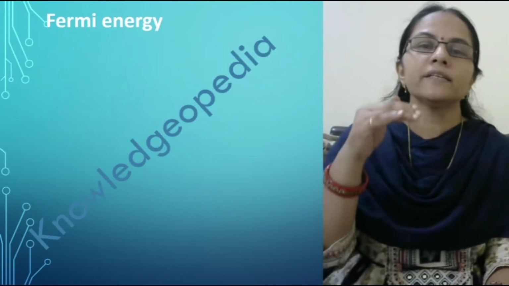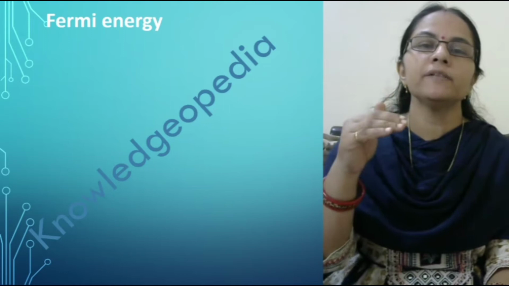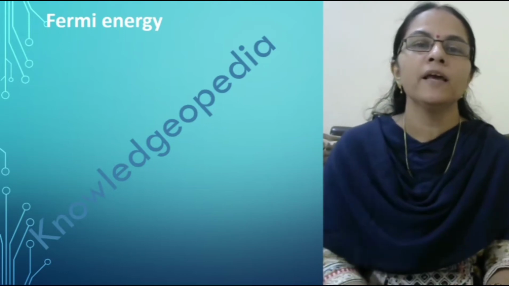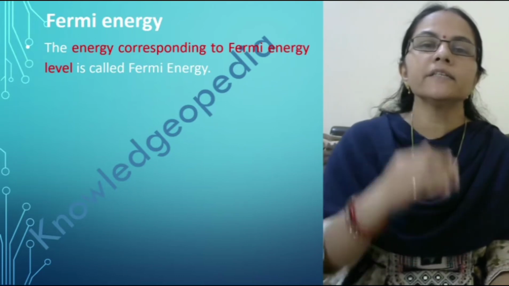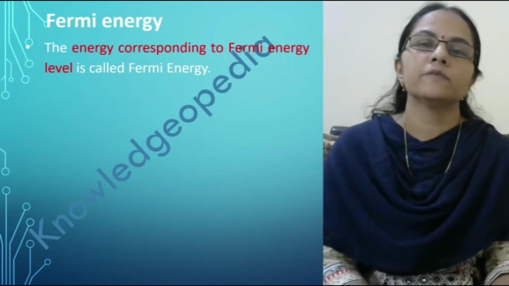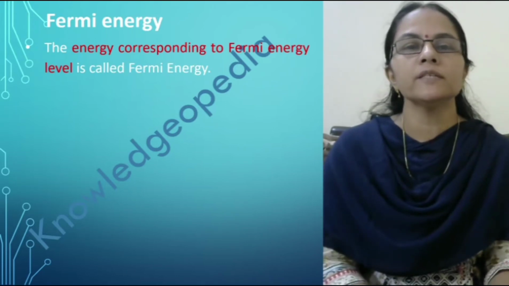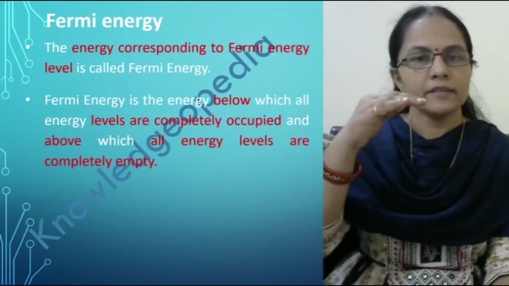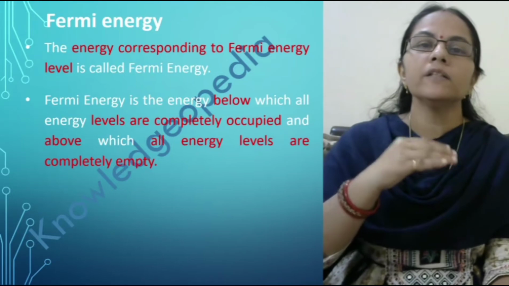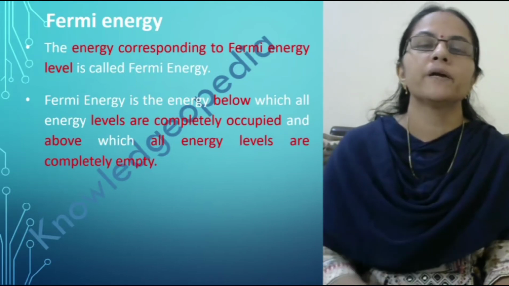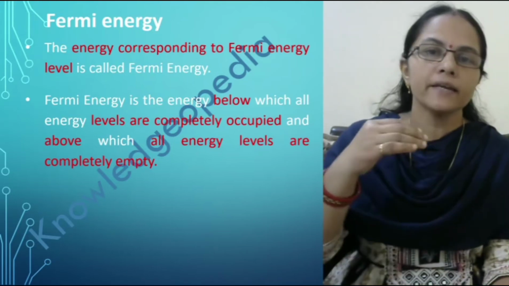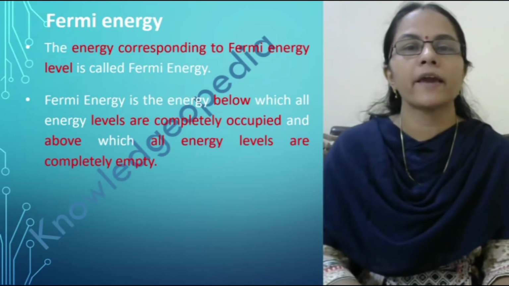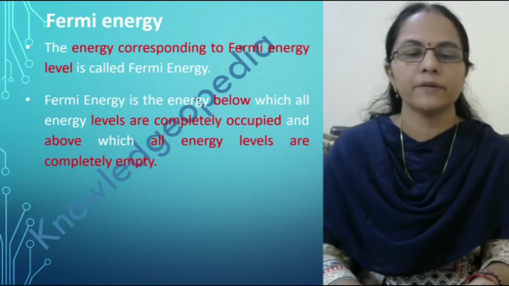We have seen that the topmost energy level that is occupied at 0 Kelvin is known as the Fermi energy level. The energy corresponding to the Fermi energy level is known as Fermi energy. Fermi energy is the energy below which all the energy levels are occupied with electrons and above which all the energy levels are lying vacant at absolute temperature.